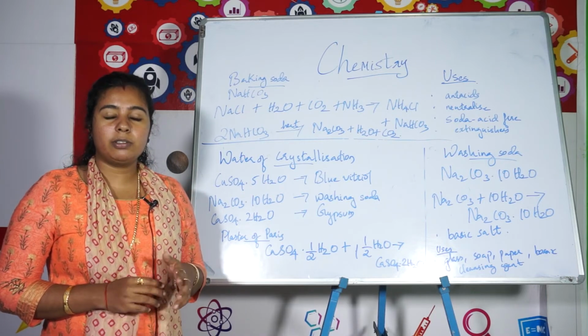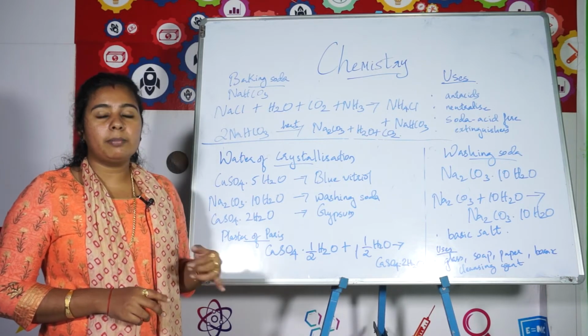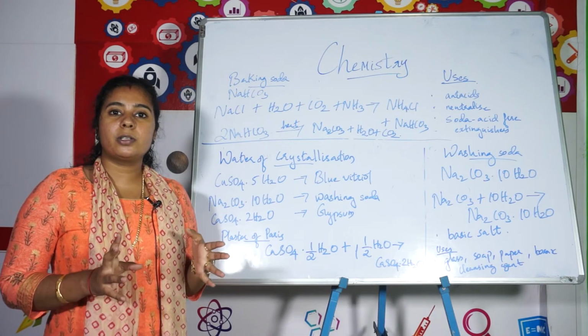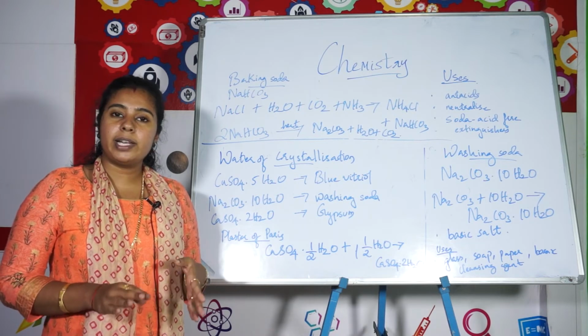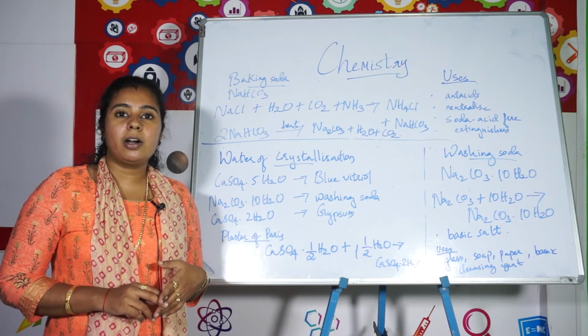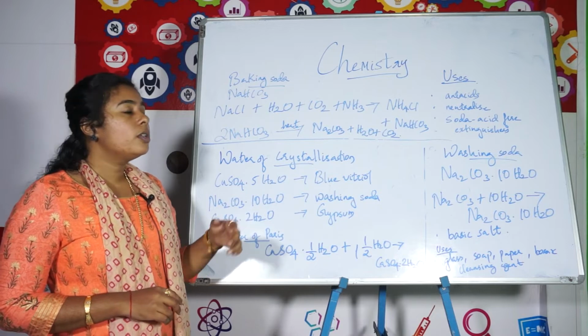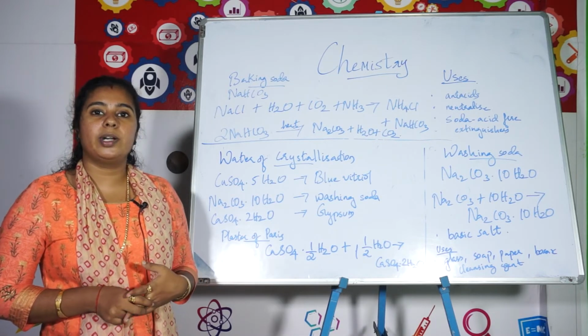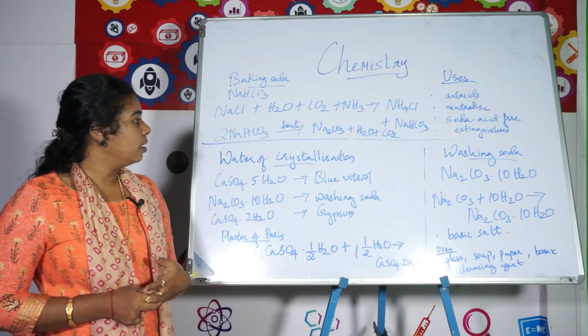Okay, so what are the reactants taken? Sodium chloride, that is common salt, is mixed with water. So you prepare the solution of NaCl. To it you are passing carbon dioxide and ammonia. So you will get ammonium chloride along with sodium bicarbonate or sodium hydrogen carbonate.